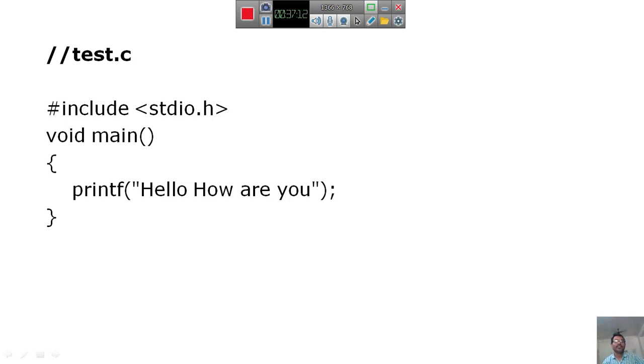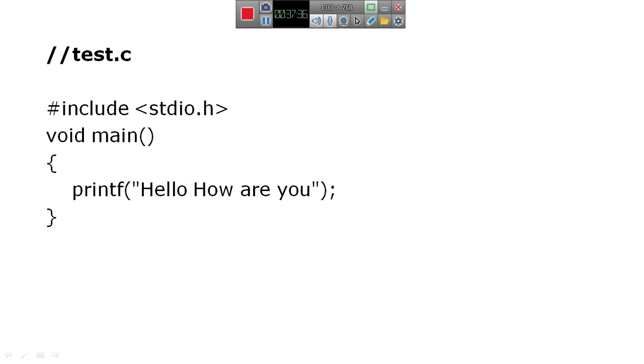Whatever we enclose between the double quotes of this printf function, the text will be displayed on the monitor as it is.